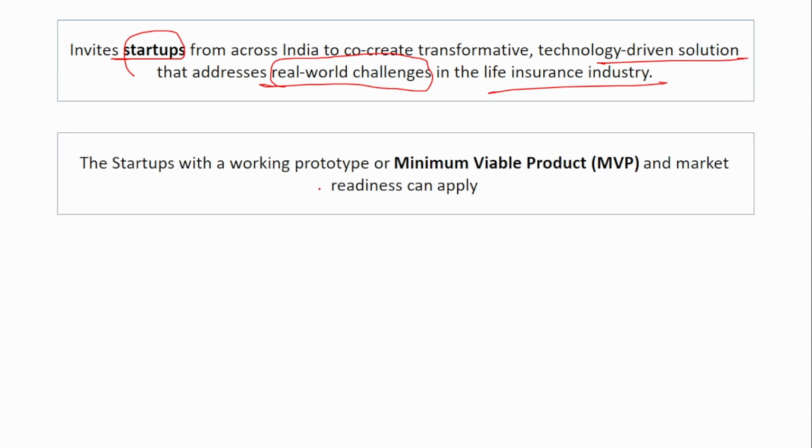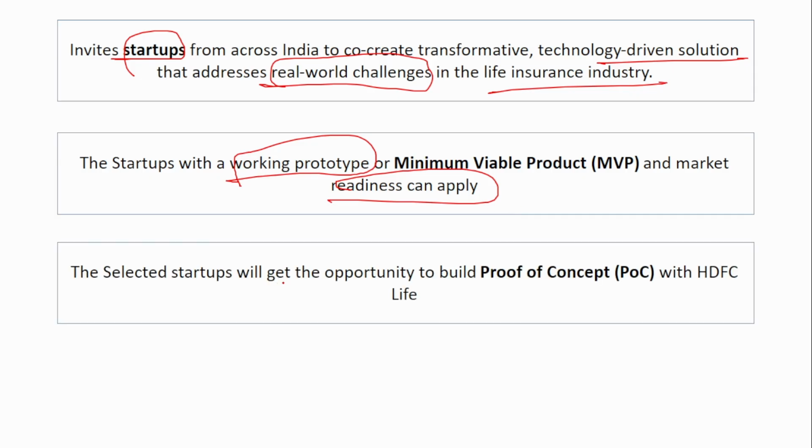Okay, so the startups with a working prototype and market readiness can apply. The startups which are willing to participate in this challenge have to have a working prototype. That is, the product should be ready to be launched. They should not just have their idea on paper. The product should be a working prototype, and it should be readily launchable. That is the main eligibility.